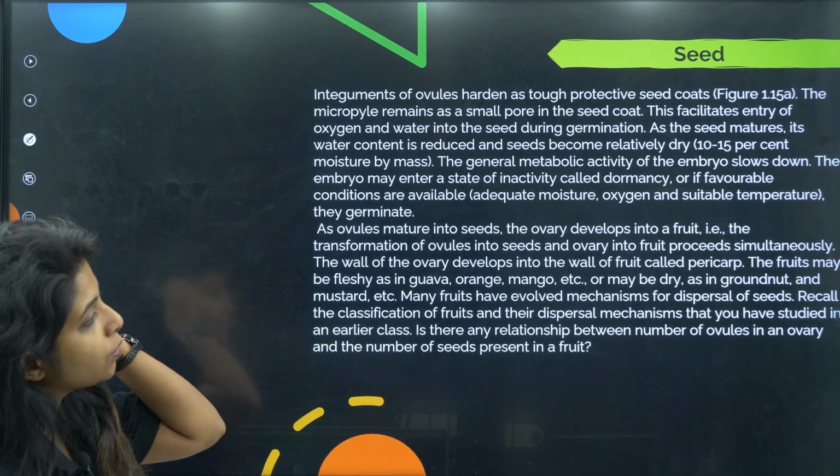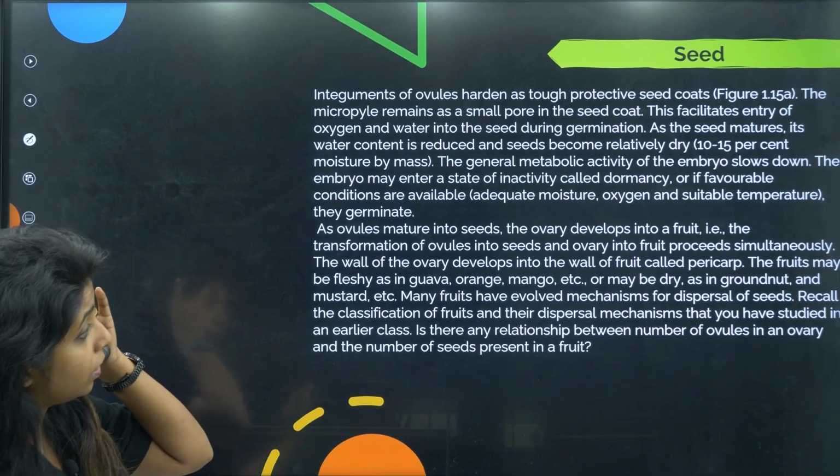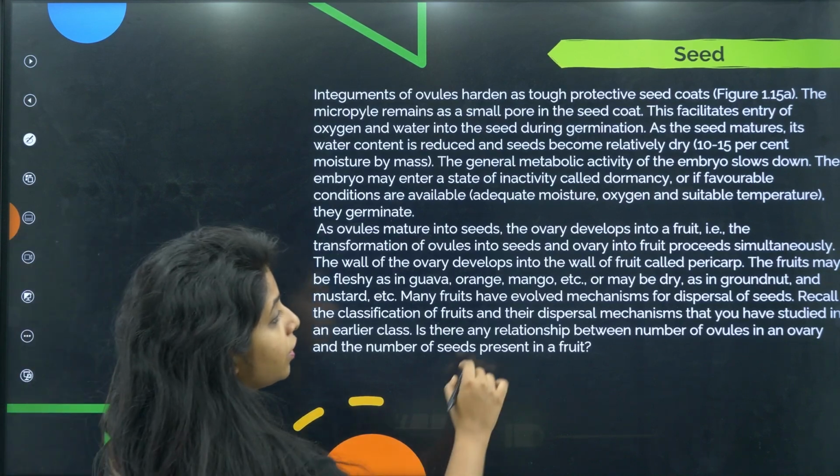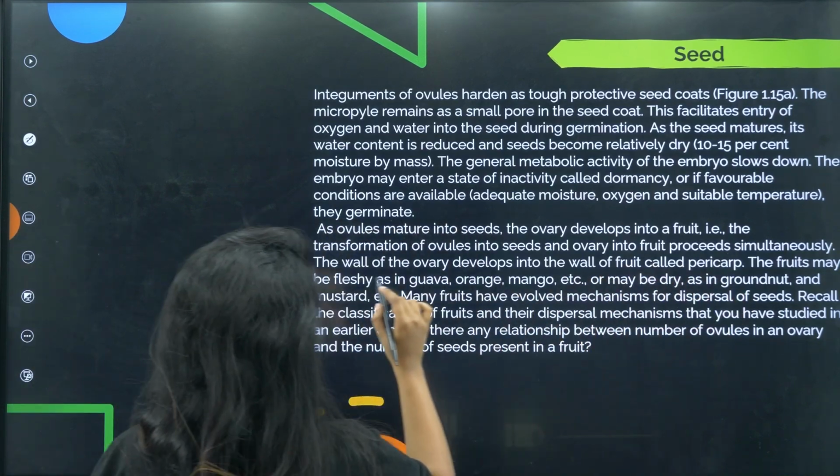Now going ahead, as ovules mature into seeds, the ovary develops into fruit. We studied about that. The transformation of ovules into seed and the ovary into the fruit proceeds simultaneously.